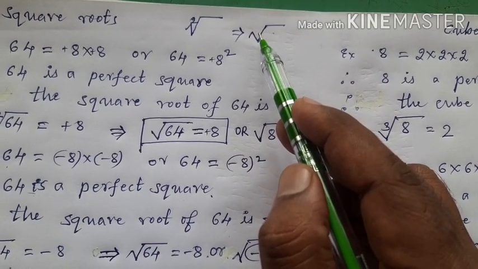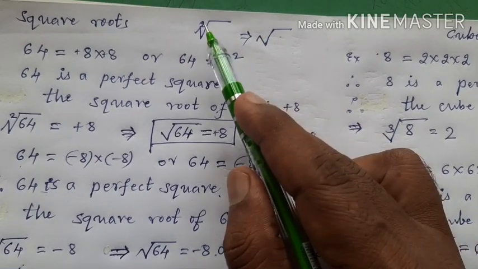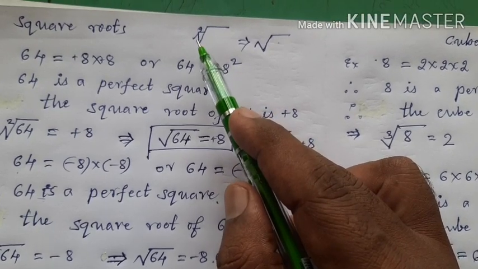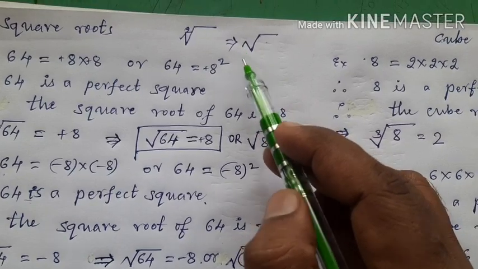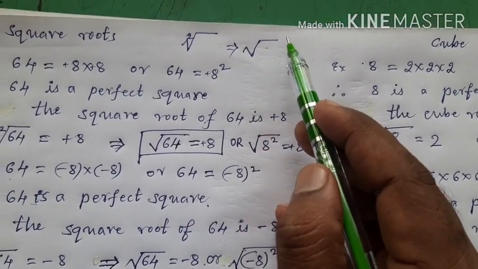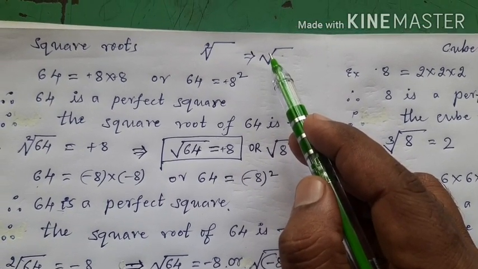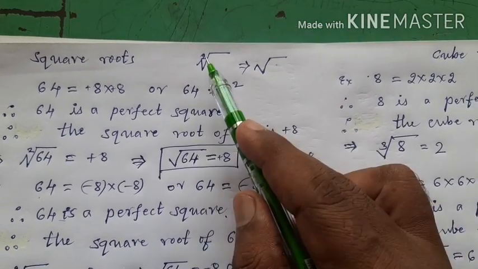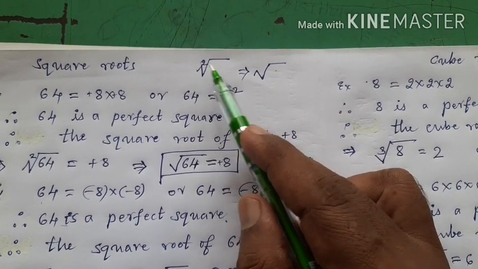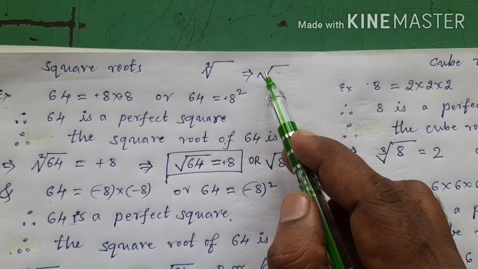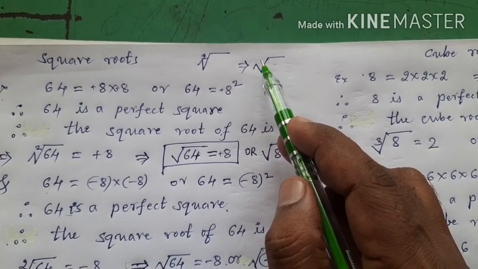If there is no number here, you should think that there is 2. Most of the time we will not mention this 2, we simply write the square root mark like this. You can read it as root, or as square root, and you may write 2 or you may not write 2. You need not necessarily write this 2 here. Here 2 is called the order of the root. The order is 2 and that is not written here. But if any number other than 2 is there, then those numbers are compulsorily mentioned.